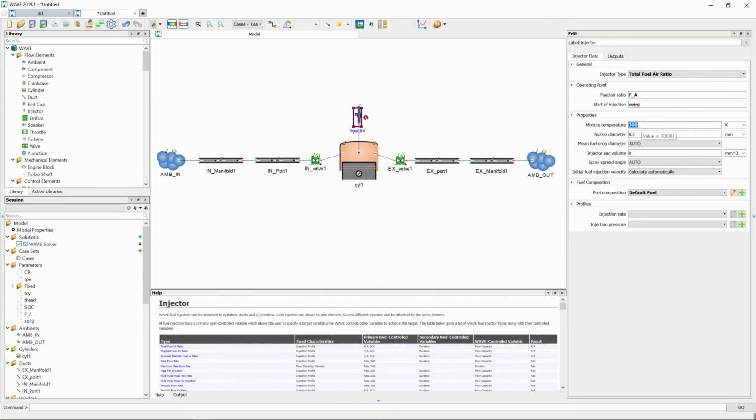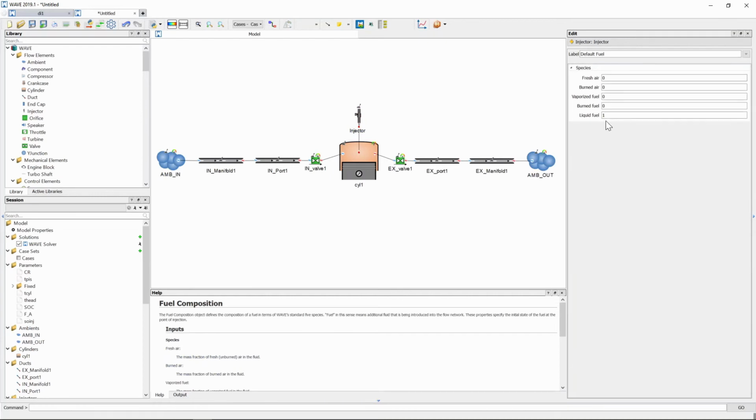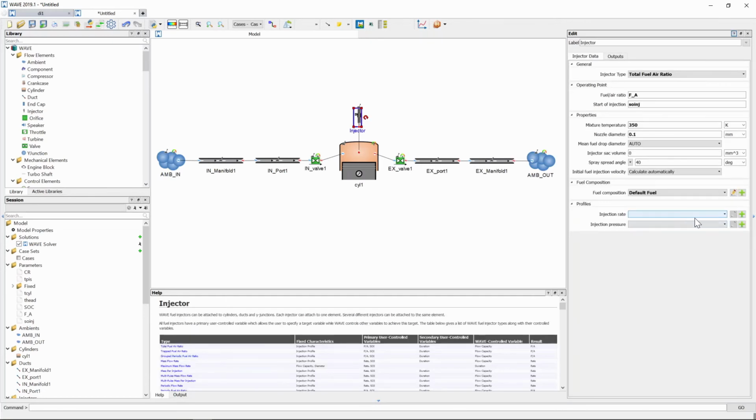Mixture temperature will be increased to 350 Kelvin. Our nozzle diameter will be 0.1, and we're going to specify a spray spread angle of 40 degrees. Default fuel has been automatically selected. If you're unsure what that means, you can just go and edit it. This basically means that 100% of the fuel injected into the cylinder will comprise liquid fuel. Now we just need to specify injection rate and injection pressure. You can see those are empty, so we need to click the green plus button to create new ones, and then we're going to edit their properties.